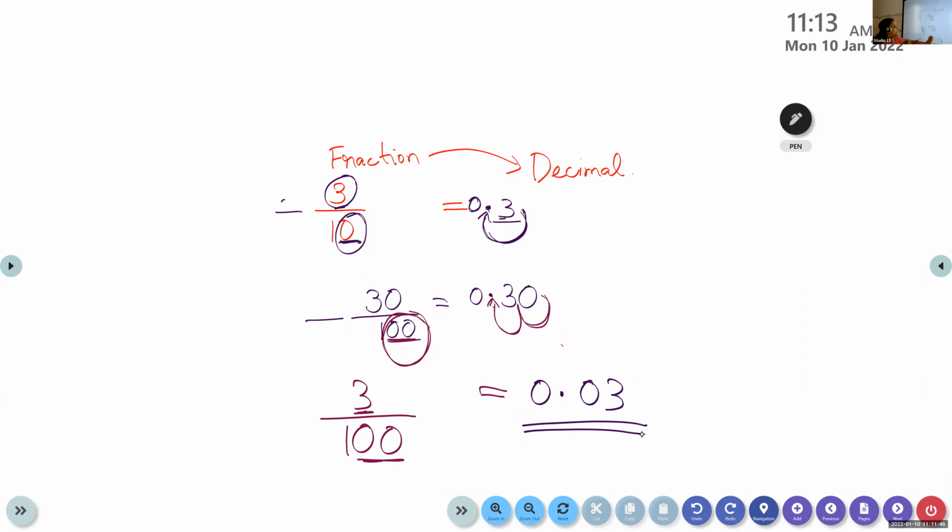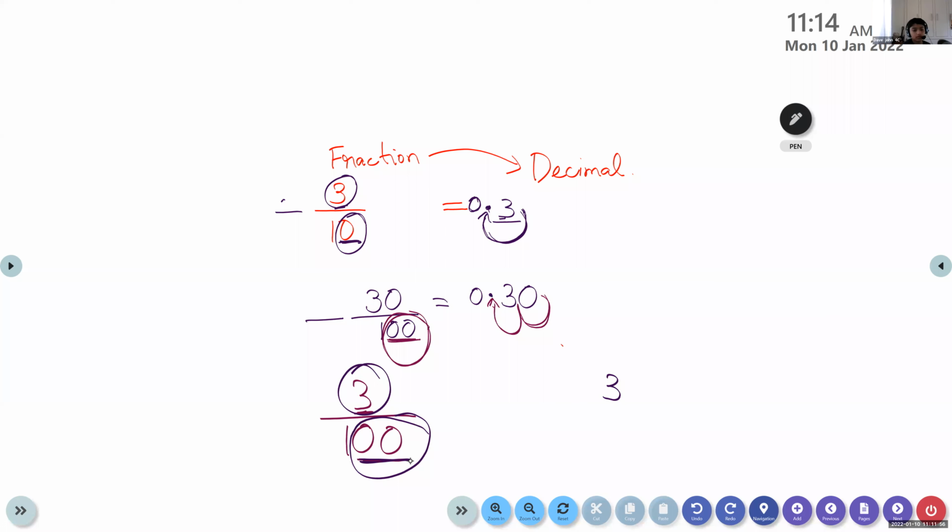I will write here the number, that is the numerator. And I will look at the number of zeros in the denominator. How many are there? 2. But here there is only one place. So I have to add 1 zero for that, because there is only one number, but I should get 2. So where will I add the 0? In front. Okay, not to the right side.